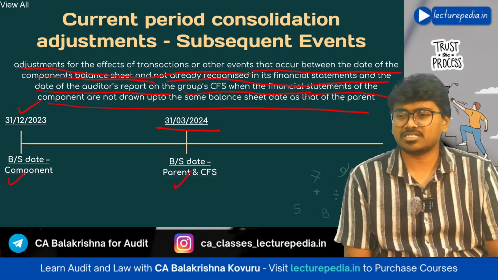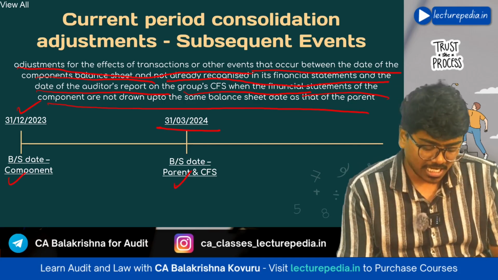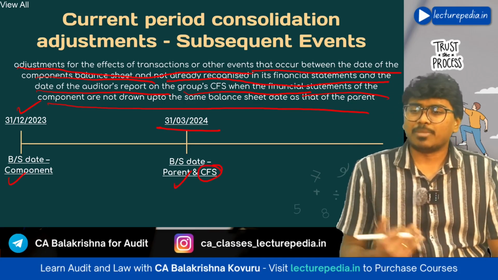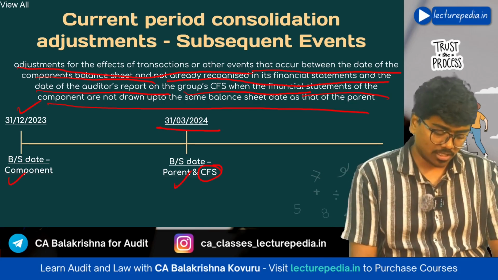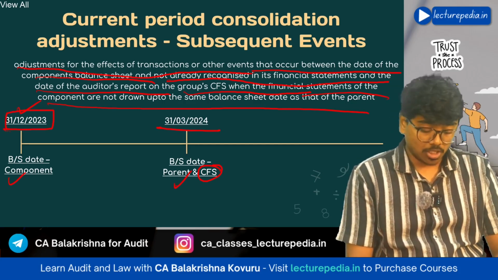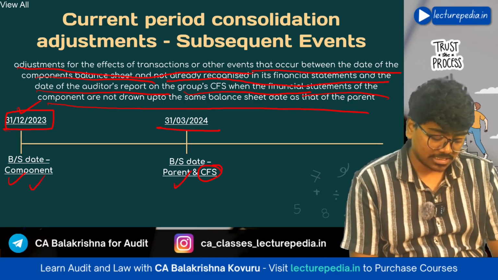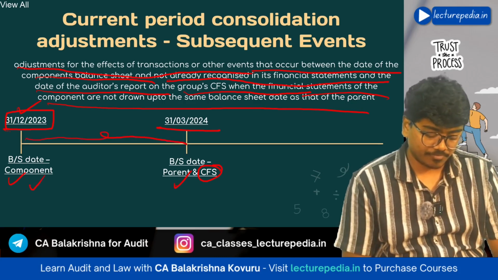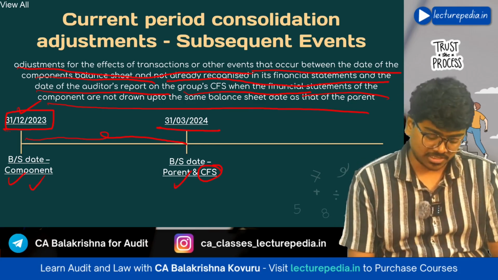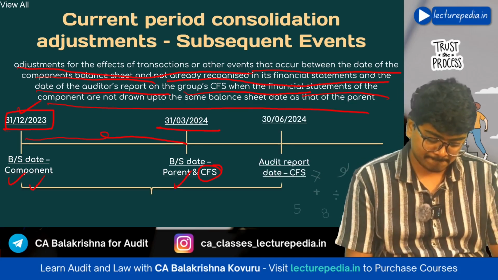Parent entity financial statements and component financial statements, and prepare consolidated financial statements as on 31st March 2024. But the financials of the component are available only till 31st December 2023. Now all the transactions of the component that occurred between this period should be adjusted in the consolidated financial statements.